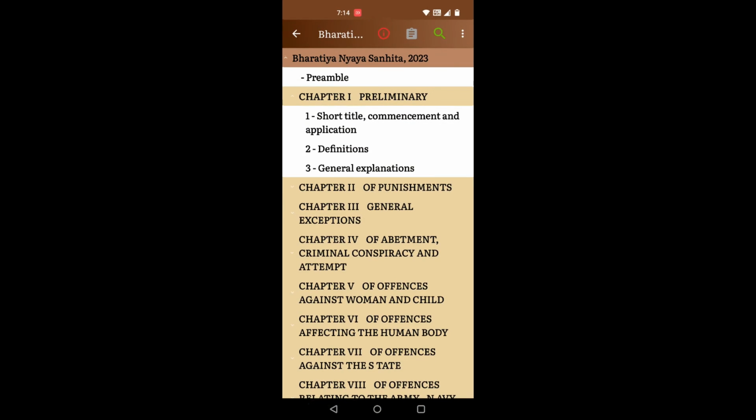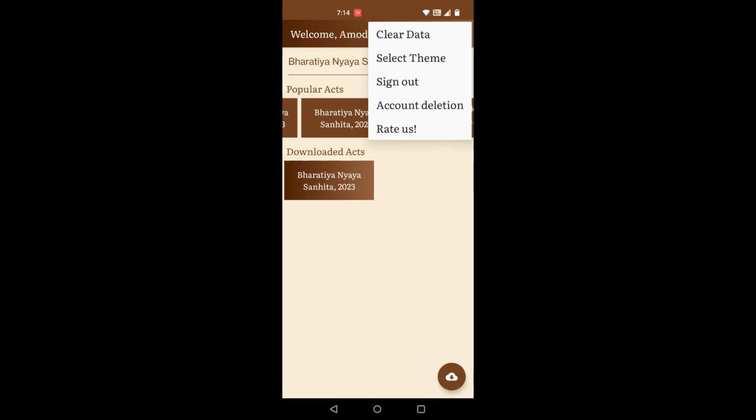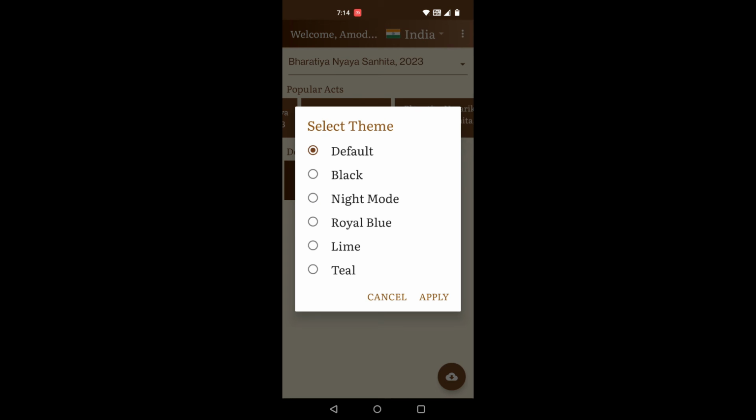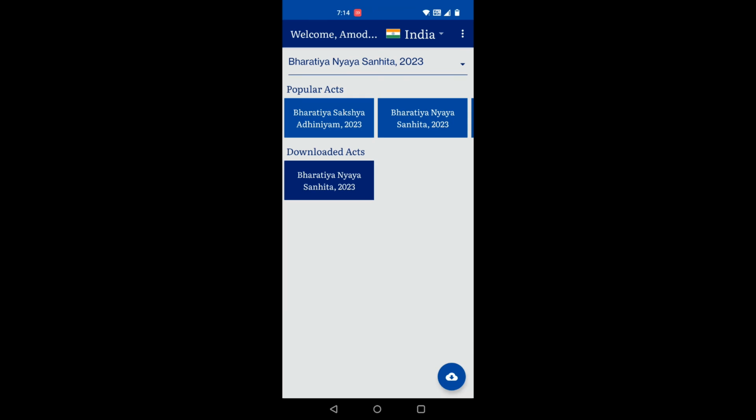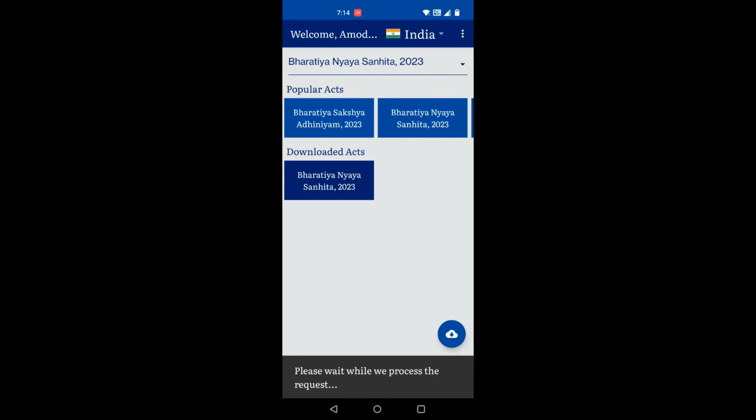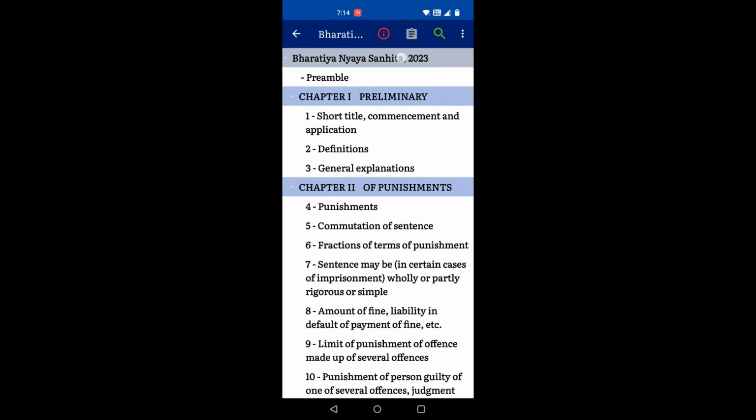You can change the theme of the app. So select any theme. Let's select royal blue. And now you can see the downloaded act is available on the home screen. This act can be opened offline. You don't need internet connection to read the act once the act is downloaded onto your device.